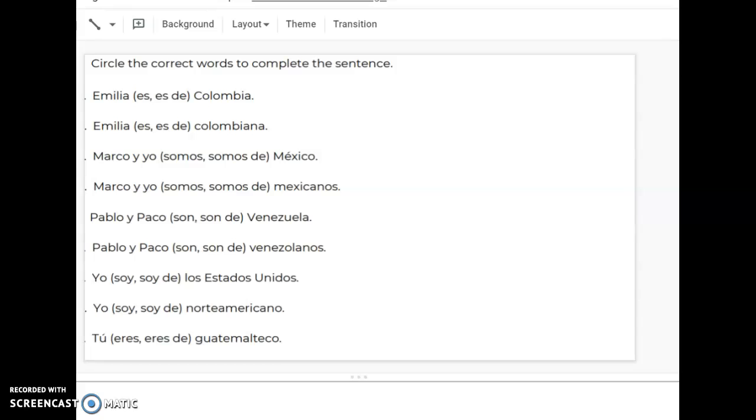The last slide is just simply indicating which it should be. Should it just be the form of ser, as somos, son, soy, or eres, or should it also be the de, from? So again, if you see a country, and I'm just going to use the underline feature, if you're going to be from a country, you're going to say es de. Whereas if you are a nationality, you're just going to use the form of ser. So you can use the underline feature or something similar, whatever works.